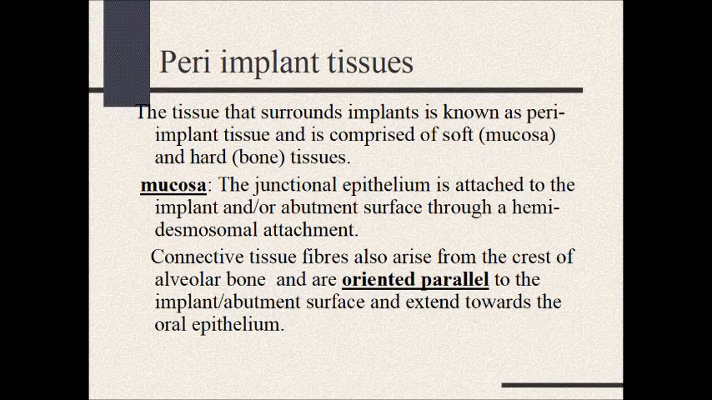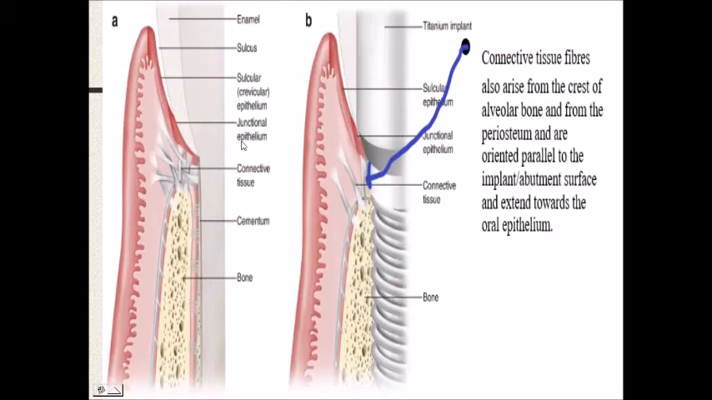The characteristic feature is that the implant has junctional epithelium and connective tissue, and the fibers are oriented parallel in the case of implant and abutment. So this is the diagram showing the connective tissue around the teeth. The fibers are either perpendicular or parallel, but in the implant it is going only in the parallel direction.